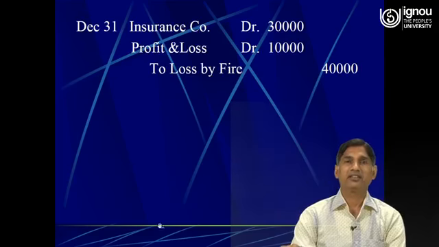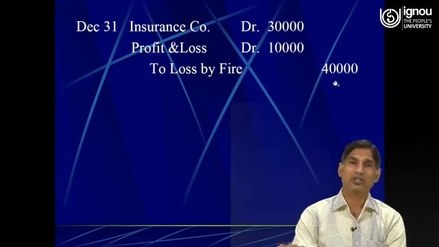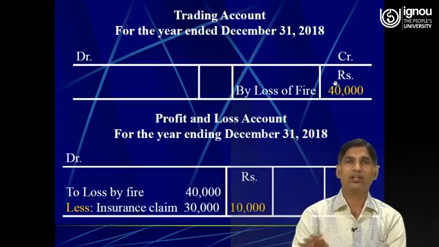Then the second one is, out of 40,000 only rupees 30,000 were admitted by the insurance company. So insurance company account debit 30,000. The remaining loss of 10,000 will be debited to the profit and loss account. So profit and loss account debit 10,000 to loss by fire 40,000. Now how will it be shown?